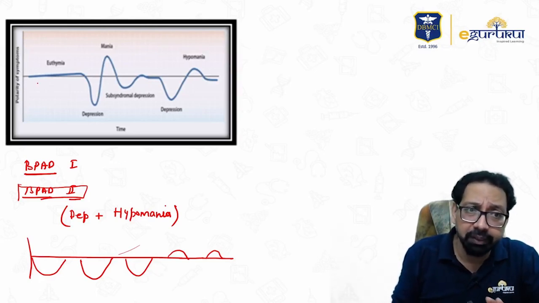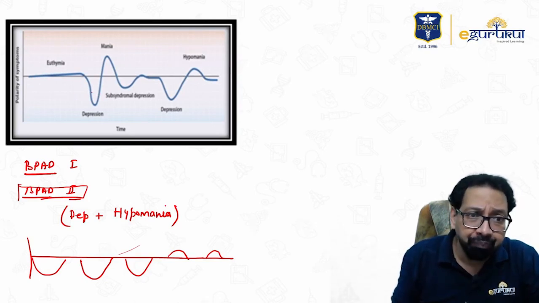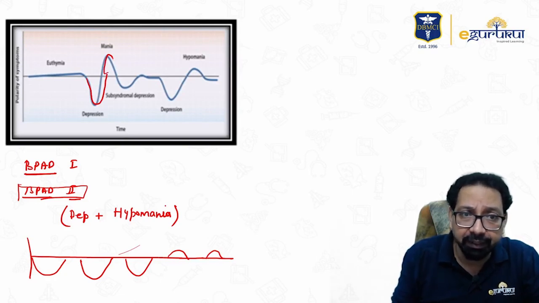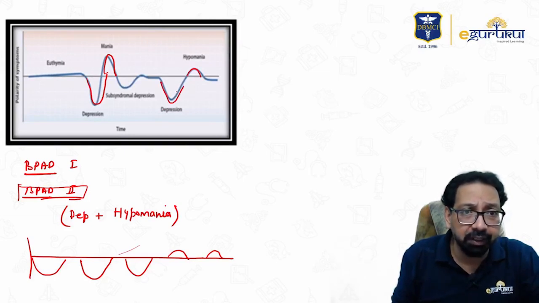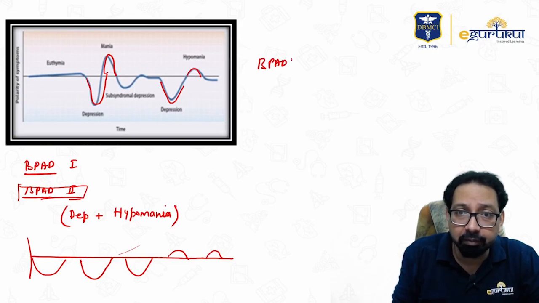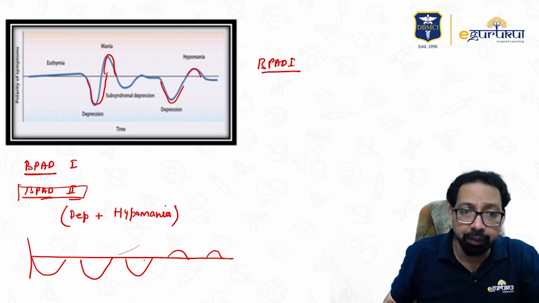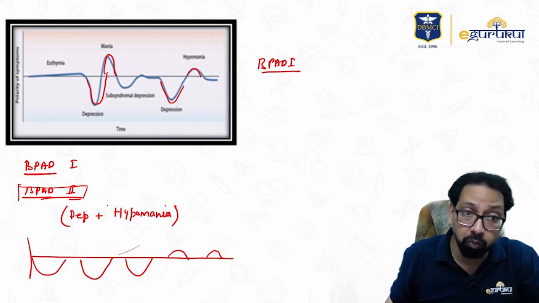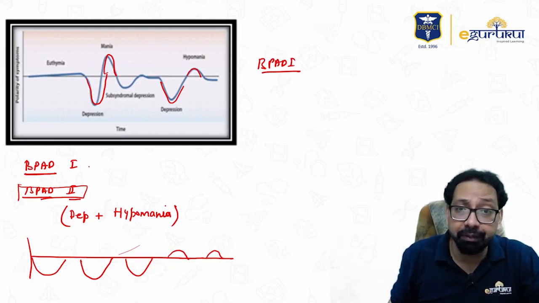So, a question is asked, this is a graph of a patient. In this patient, this is depression, this is mania, this is hypomania, this is depression. So this is BPAD 1. I told you, if only depression and hypomania, then BPAD 2. Other than that, all are BPAD 1.